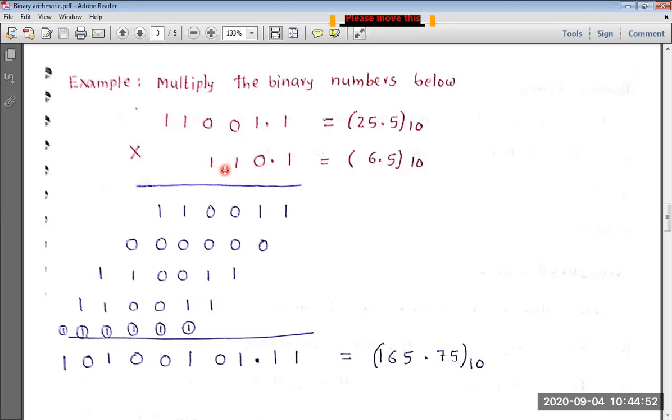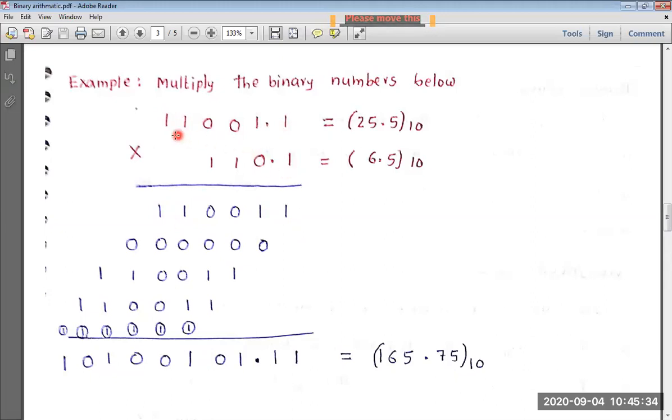Now let's see, multiply this number, 11001.1, with this 1 and write it down here. When you multiply this with 1, what do we get? The same number as it is. So write down this number as it is without decimal points. Just ignore the decimal points now. Later we will place the correct decimal point. Now this is the result when you multiply this with the first digit.